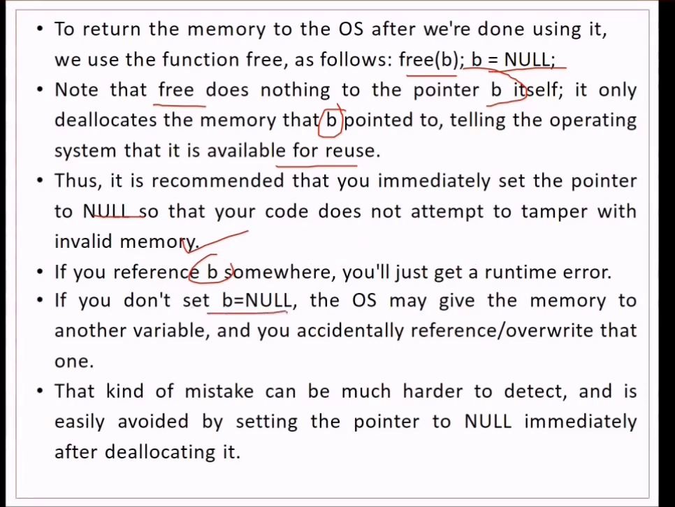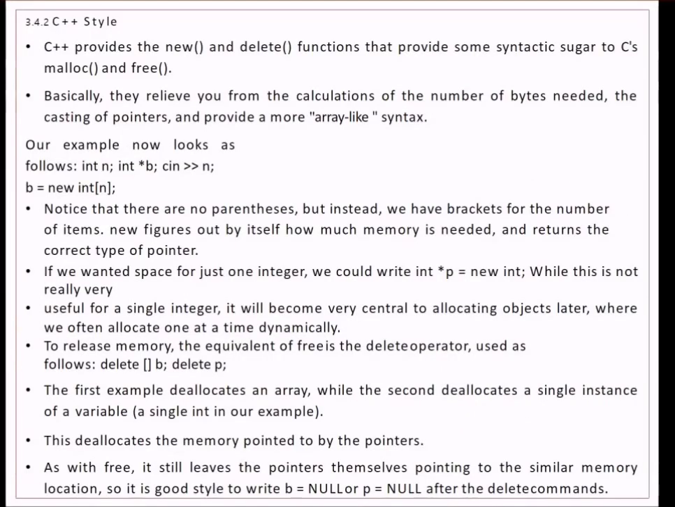If you don't set b equal to null, the OS might give the memory to another variable, and you accidentally reference or override that one. This is a problem. This is a mistake that can be much harder to detect, and is easily avoided by setting the pointer to null immediately after deallocating. So this is how it can be done.